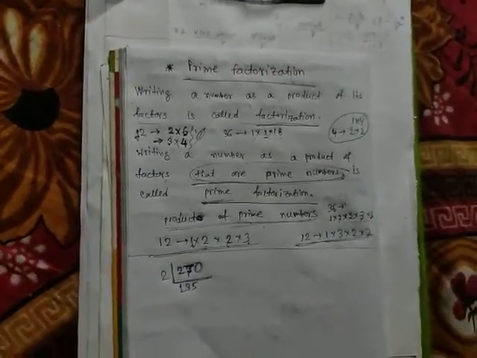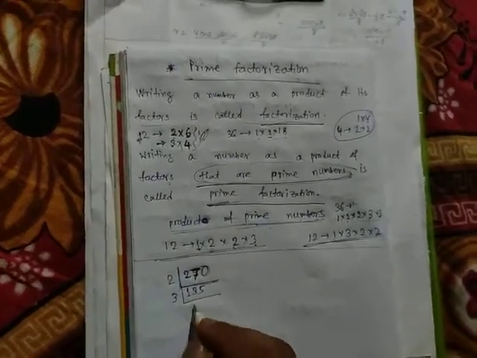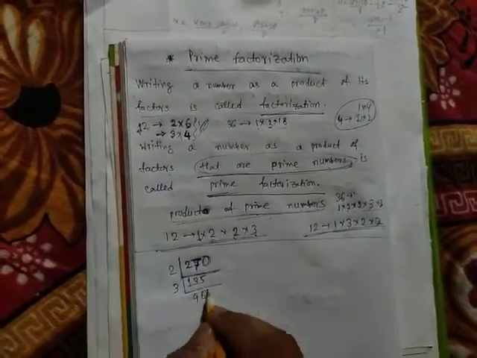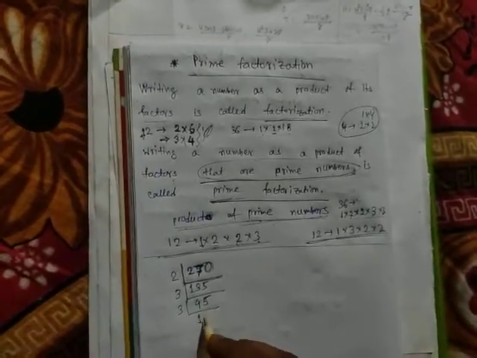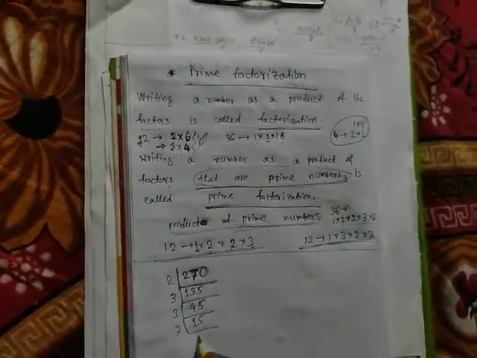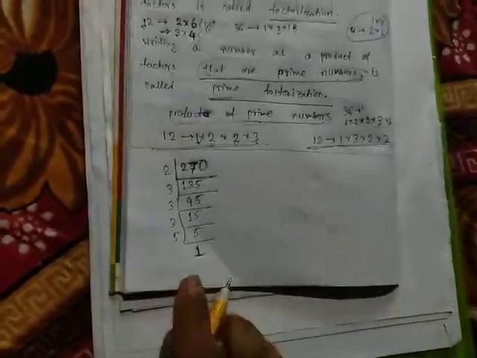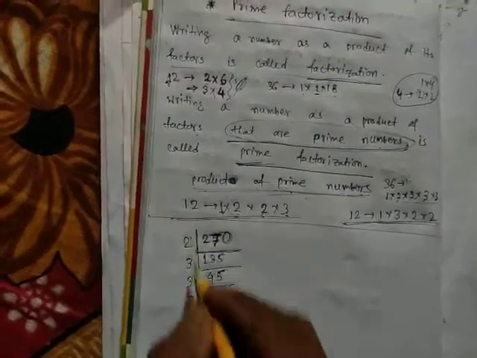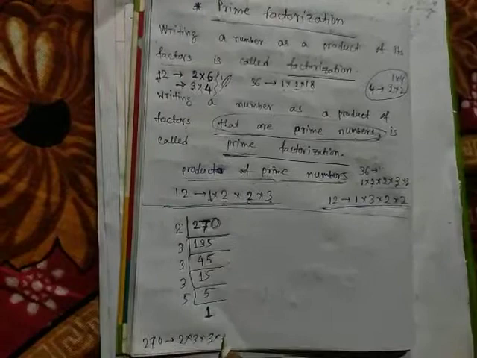Next, 135 is divisible by 3. See, so 3 4s are 12, 1 remains, 3 5s are 15. So 3 45s are 135. Again we can divide 45 by 3: 3 15s are 45. Again divide 15 by 3: 3 5s are 15. Again divide the number until you get 1. Divide the number until you get 1. Then you can represent 270 as 2 into 3 into 3 into 3 into 5.